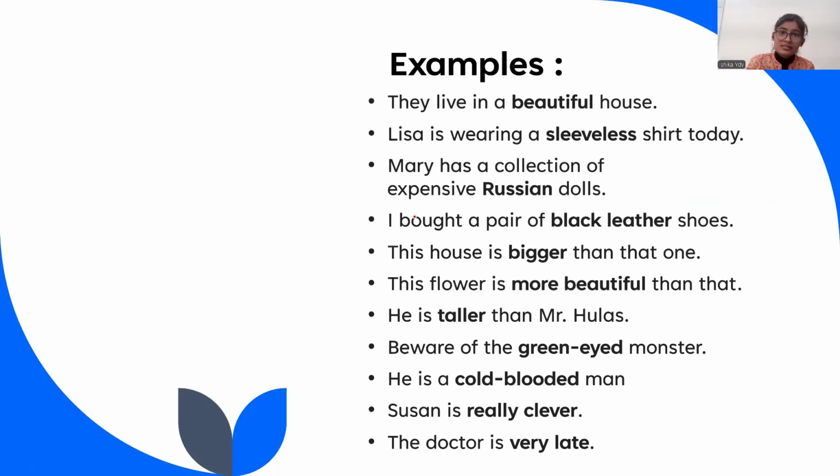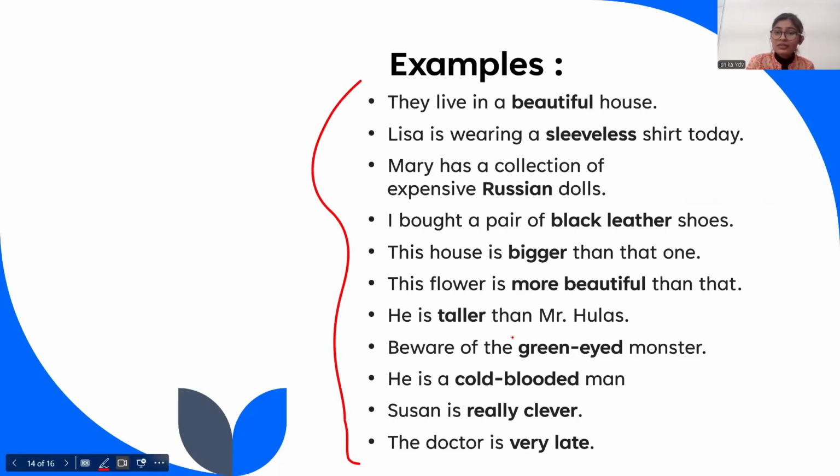These are some of the examples that I am using here. All these examples contain the different types of adjectives that we have discussed here. For example, the adjectives which have different kinds of ending, for example, ending with "less". Okay, we have used here black leather. There's a particular order of using it.